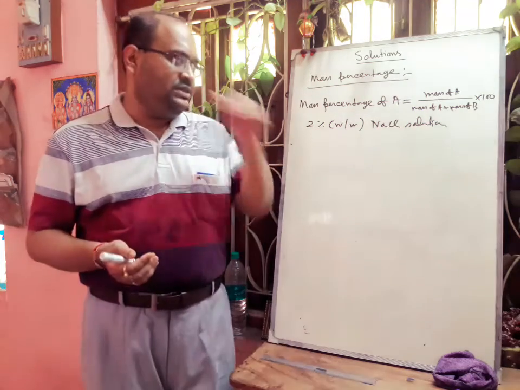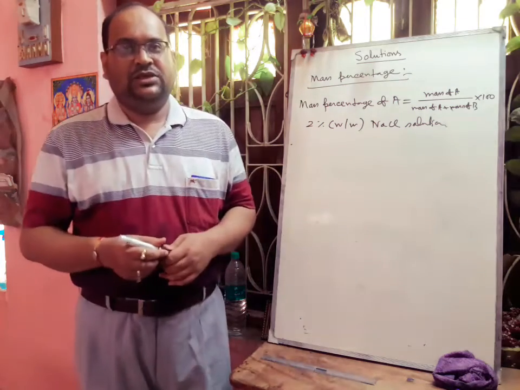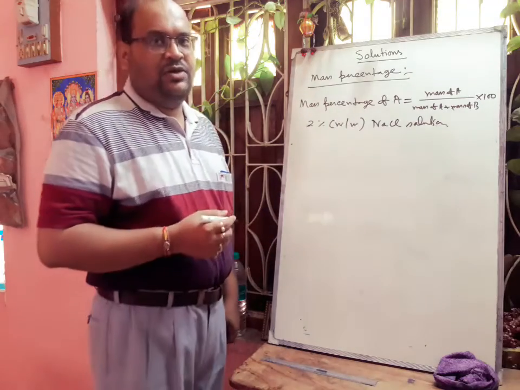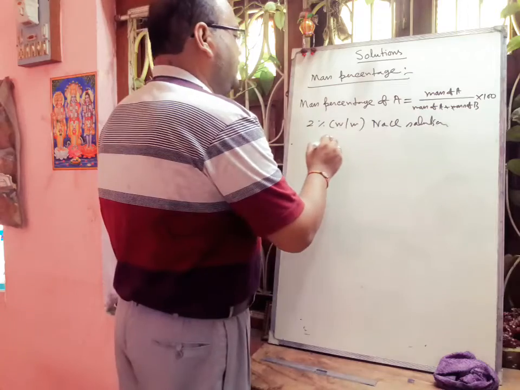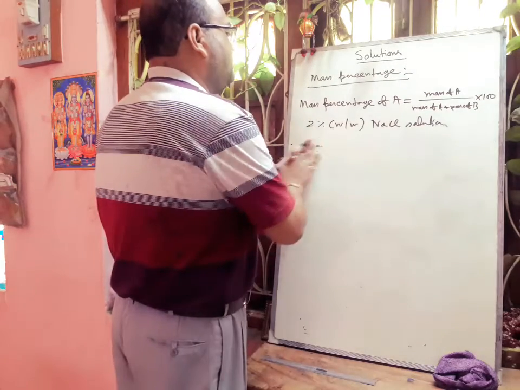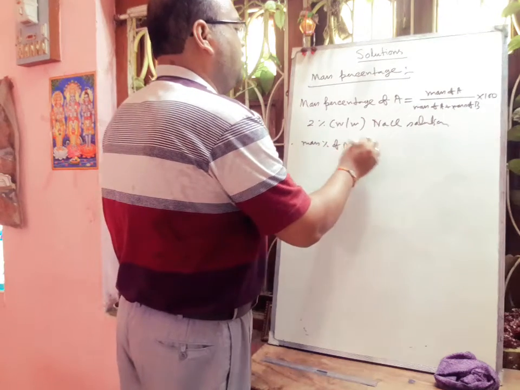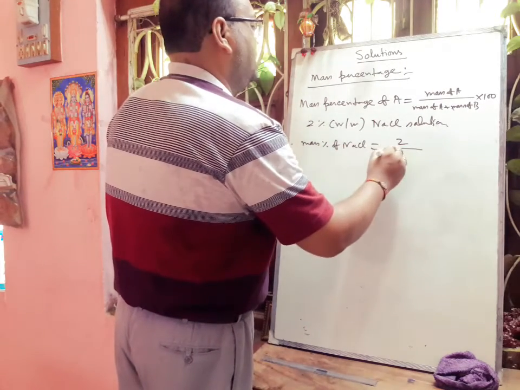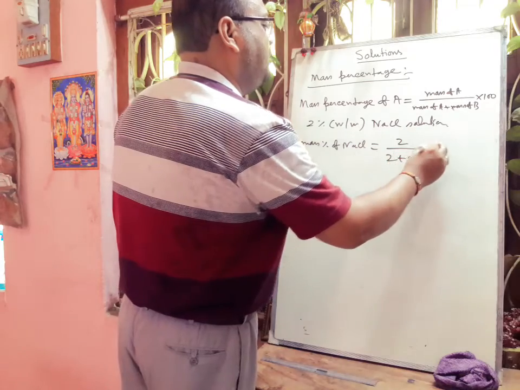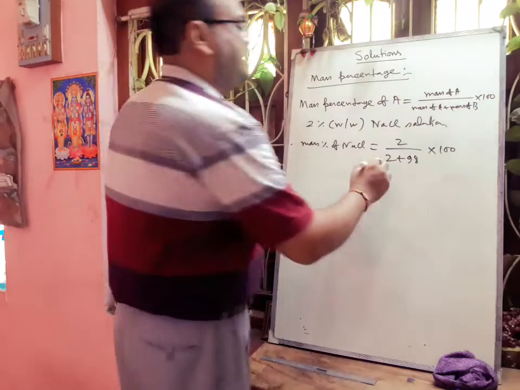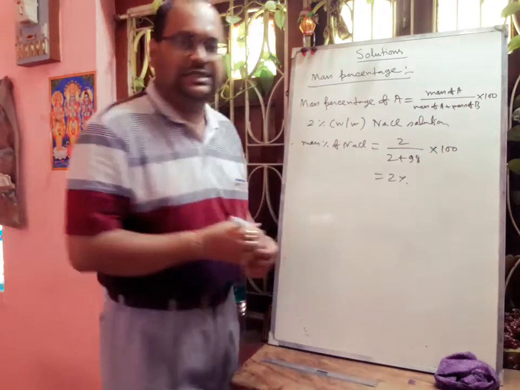So this is a water solution, an aqueous solution. So the mass percentage of sodium chloride will be 2 by 2 plus 98, into 100, that will be equal to 2%. So you can easily understand.